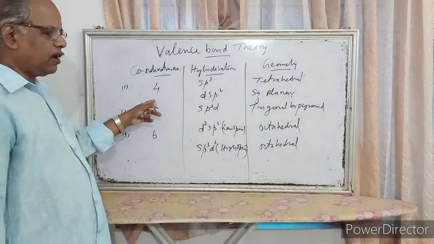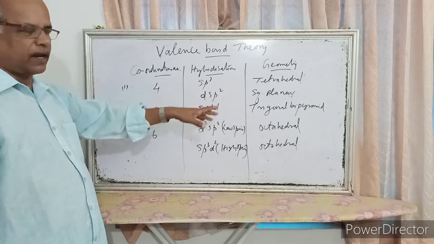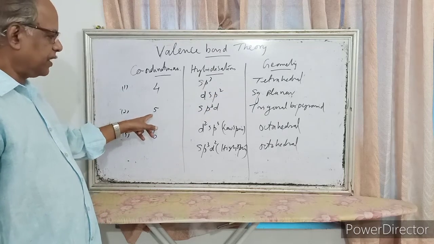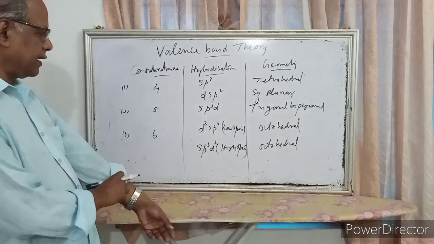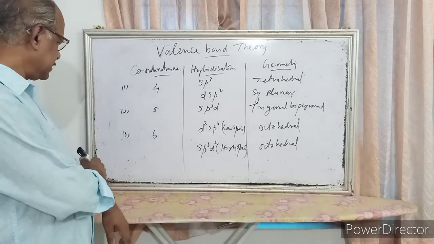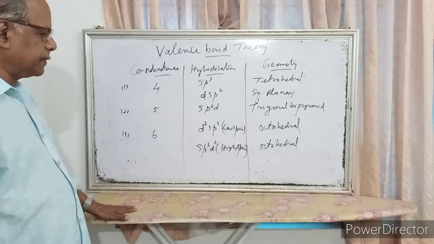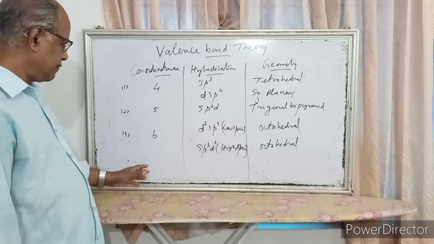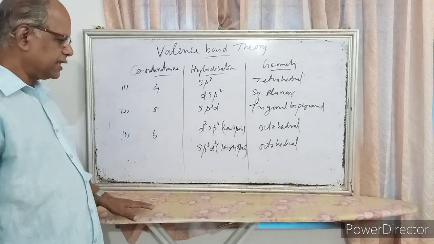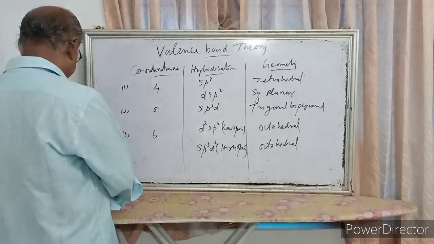So coordination number 4, hybridization sp3 tetrahedral, dsp2 square planar. If coordination number is 5, hybridization sp3d trigonal bipyramid. And the coordination number is 6, hybridization is d2sp3 for low spin complex, geometry is octahedral, and sp3d2 high spin complex, geometry is octahedral.